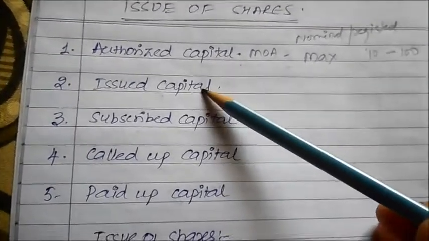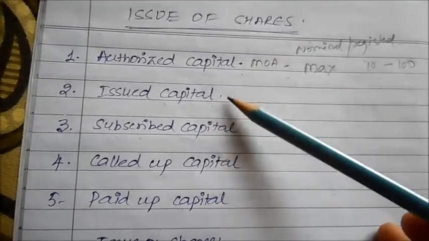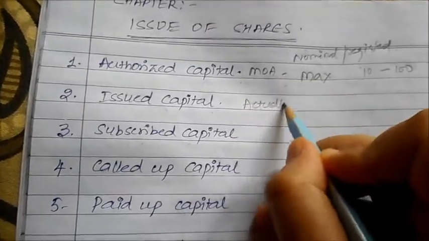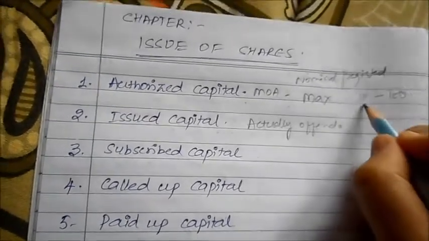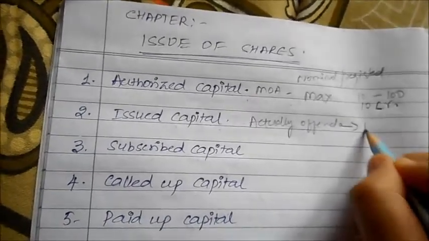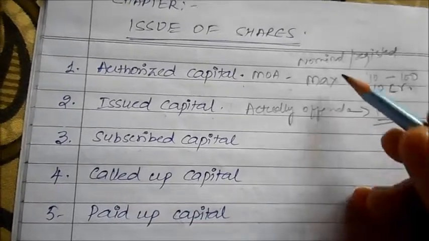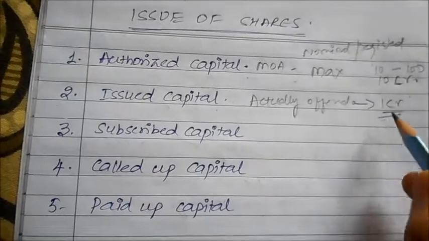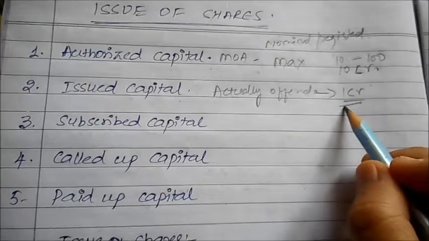Second one will be issued capital. Now issued capital is basically a part of the authorized capital which is actually offered to the public. Okay, now for example, you may be eligible to raise 10 crores, but what is actually offered is only 1 crore, because you may need only this much amount of capital from the public. So this is the difference between the two. Authorized could be 10 crore, but you are in need of only 1, so this much is actually demanded, or it has been asked of the public to apply for shares.